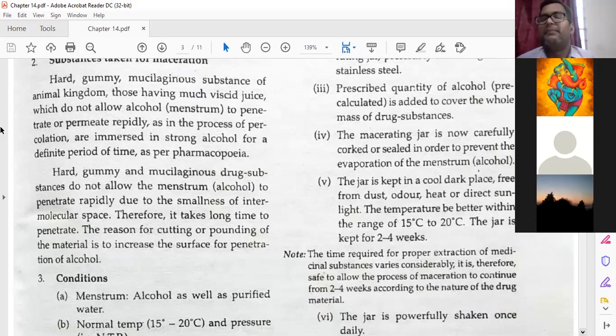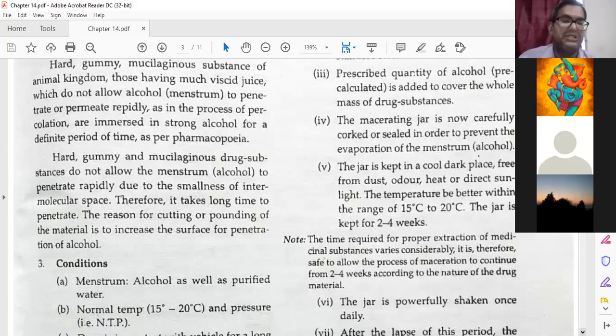Muscles or fat are a little soft because there is much more intermolecular space. Therefore it takes a long time to penetrate. The reason for cutting or pounding of the material is to increase the surface for penetration of the alcohol. That is how alcohol will penetrate.